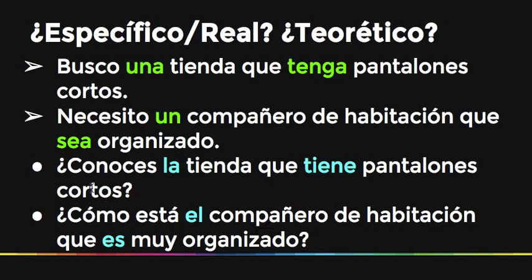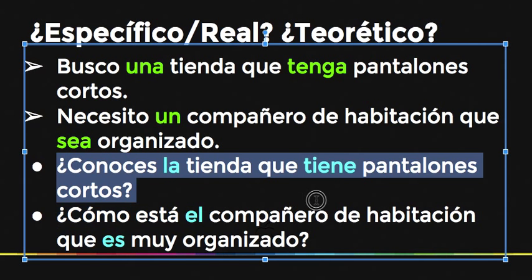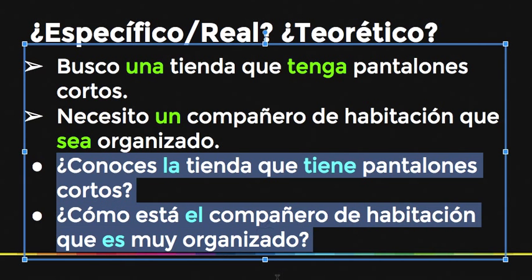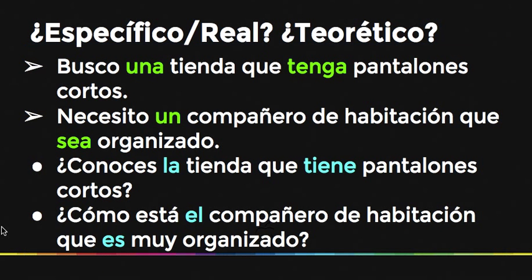Let's look at the difference now. Whereas before, these things were kind of up in the air and not really known, not really specific or tangible, concreto. It's more abstracto, right? What we have in the second two here is certainty, right? So when I ask someone, ¿conoces la tienda? Do you know the store? It's not going to be tenga, it's tiene. So, ¿conoces la tienda que tiene pantalones cortos? Do you know the store that has shorts?